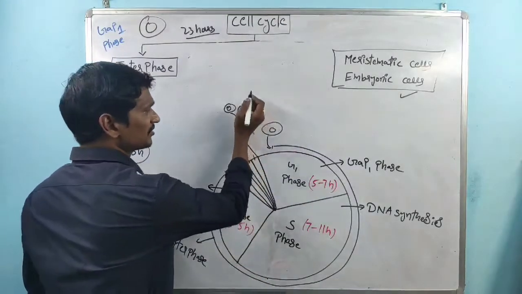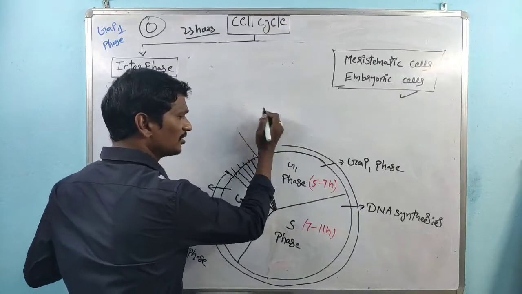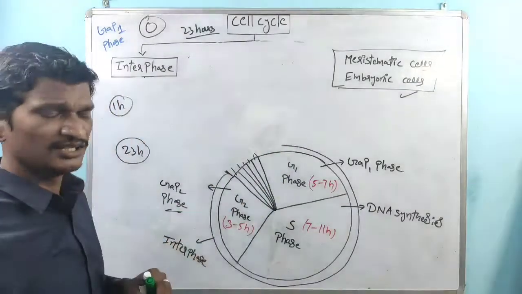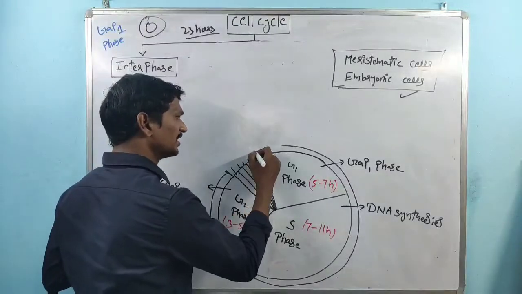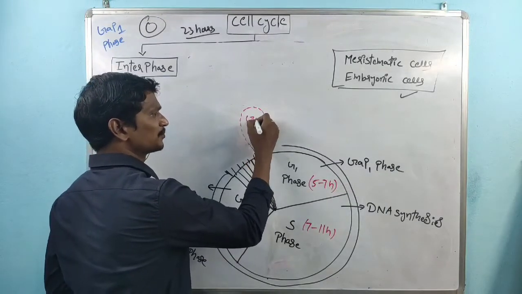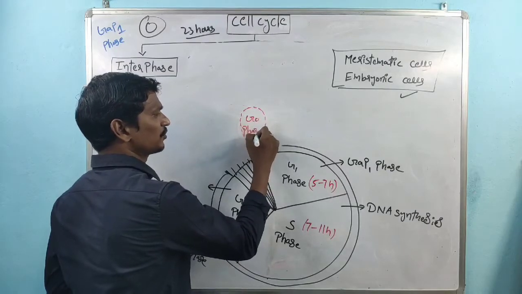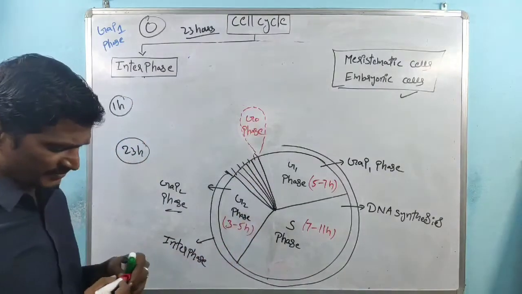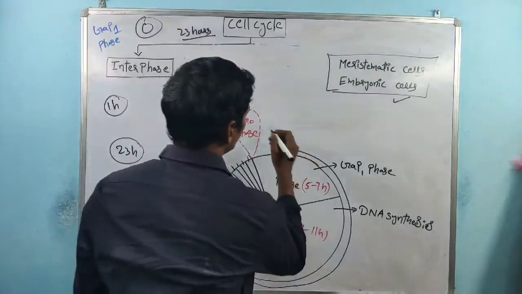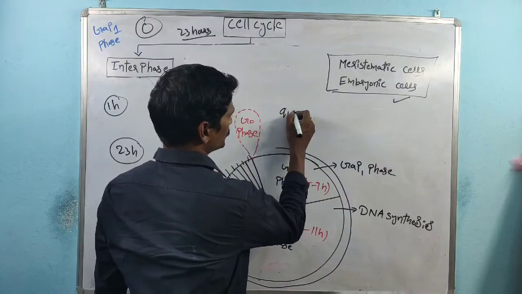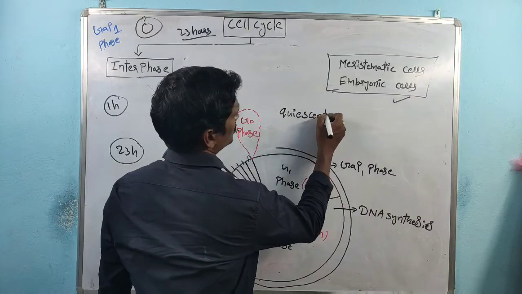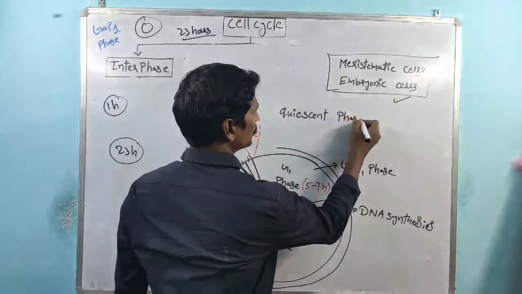But some cells are not continuously involved in the cell cycle. They enter a very special phase called the G0 phase. The G0 phase is also called the quiescent phase.